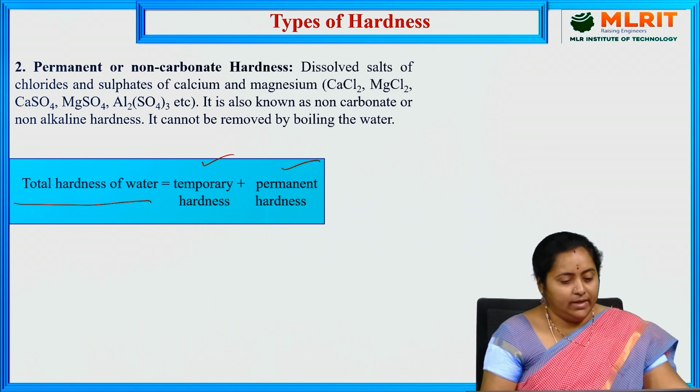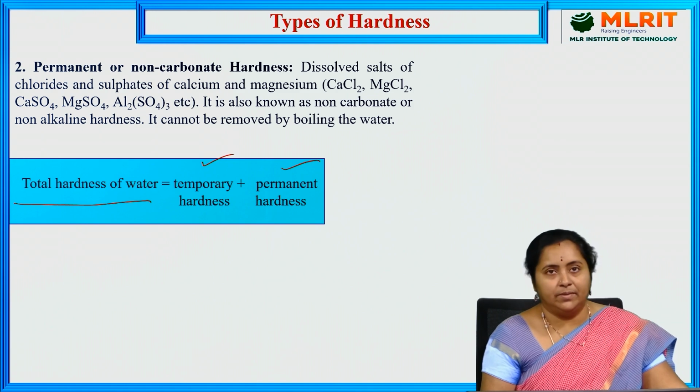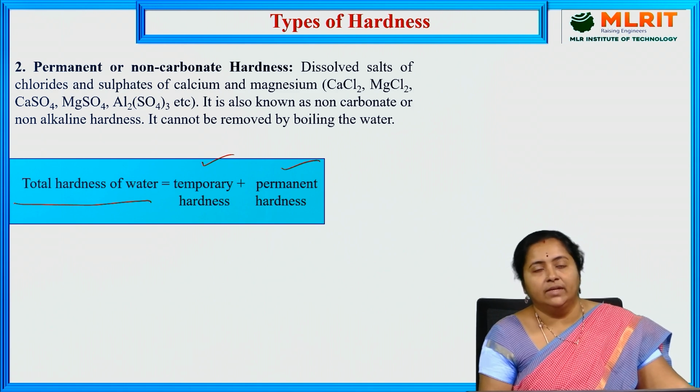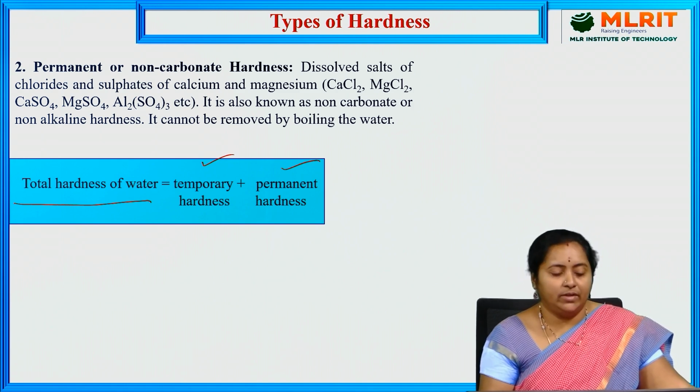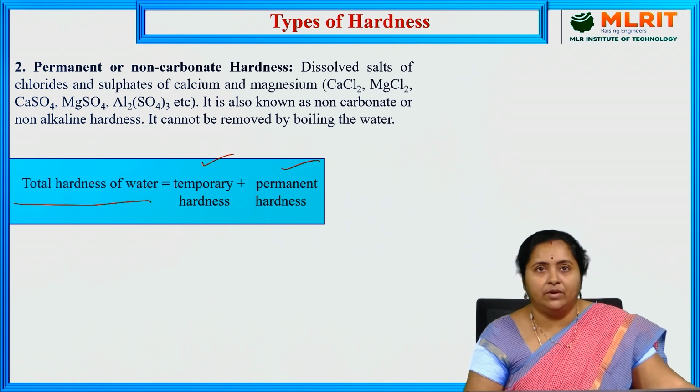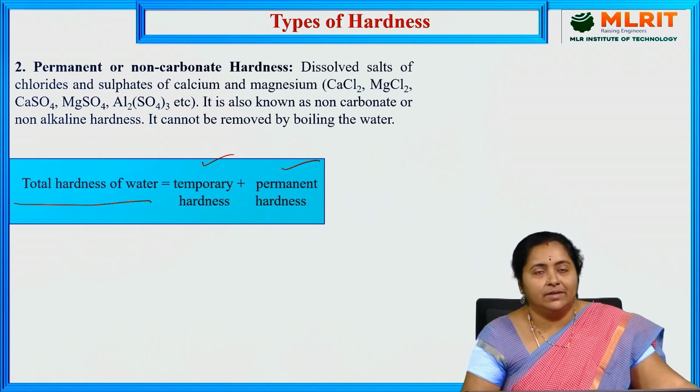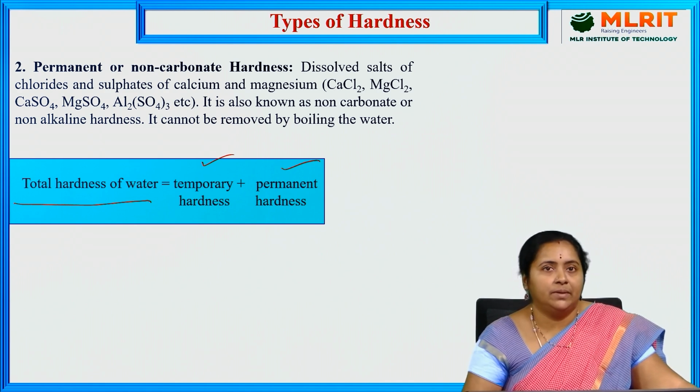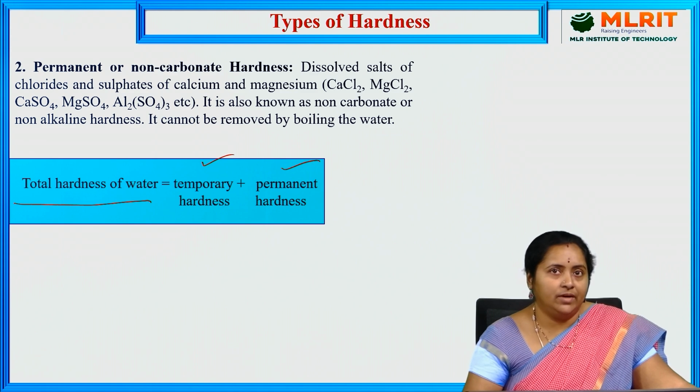To calculate temporary hardness, we take some amount of water sample and boil it. When we notice precipitate formation, we filter it, and the water becomes free from temporary hardness. Then we calculate the permanent hardness.